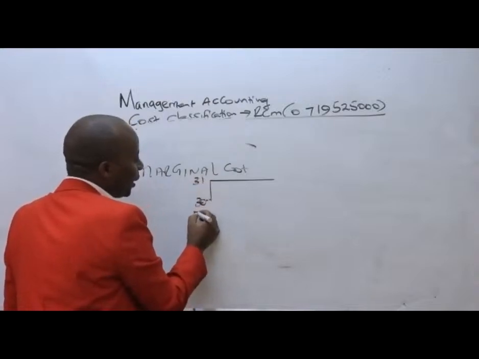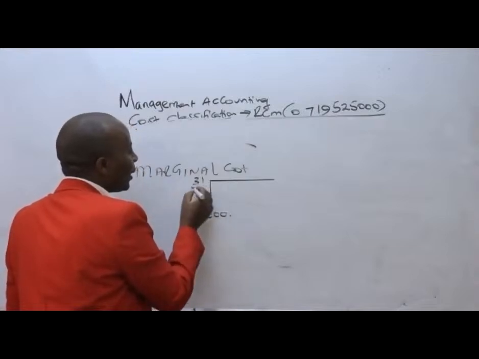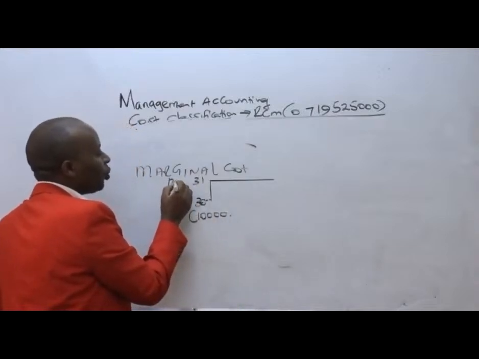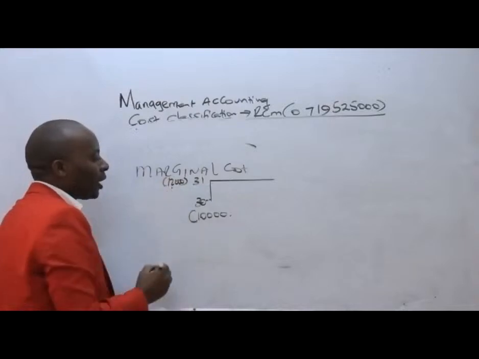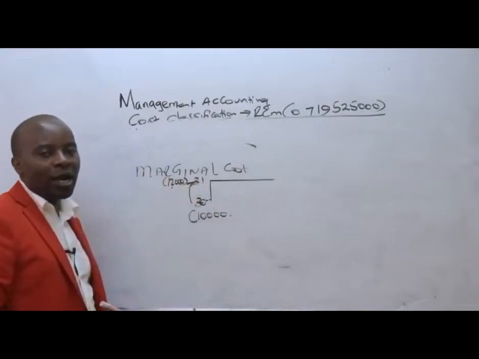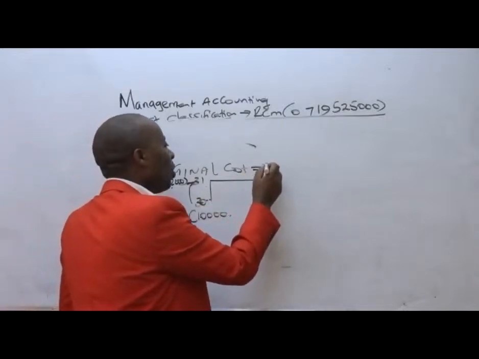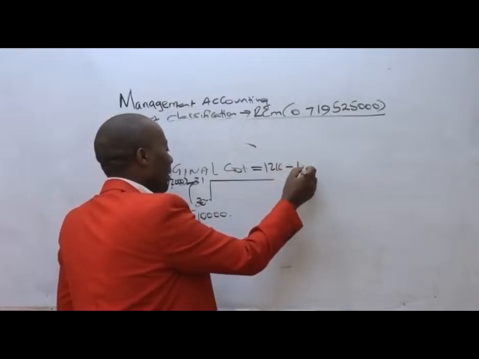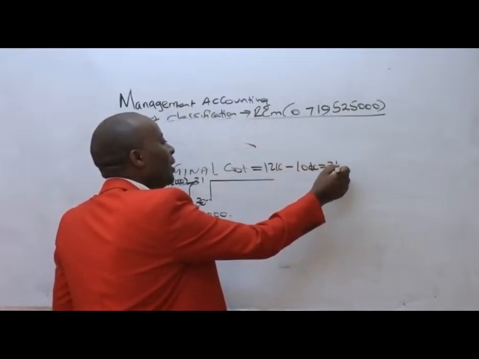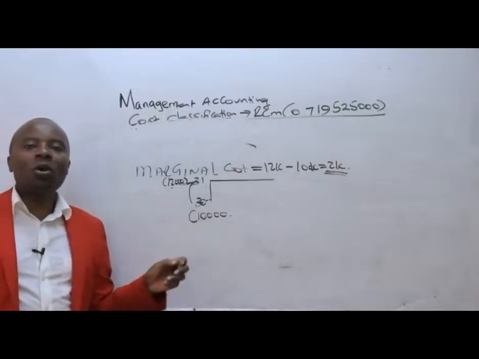If these 30 units were costing us 10,000, and the 31 units are costing us 12,000, then the incremental cost from 30 to 31, that incremental cost of 2,000 bob, which is 12,000 minus 10,000. This additional cost of 2,000 is what we are calling the marginal cost.